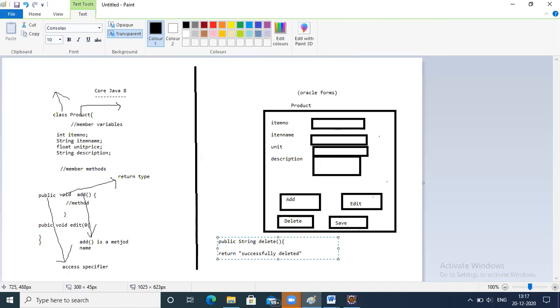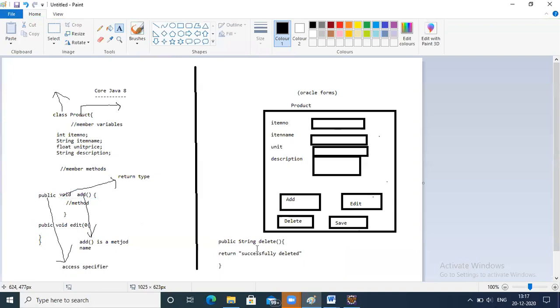Like this, it has to use a return keyword. If it is void, we don't use the return keyword. But if you are returning something, then you have to use a return keyword to return a value.